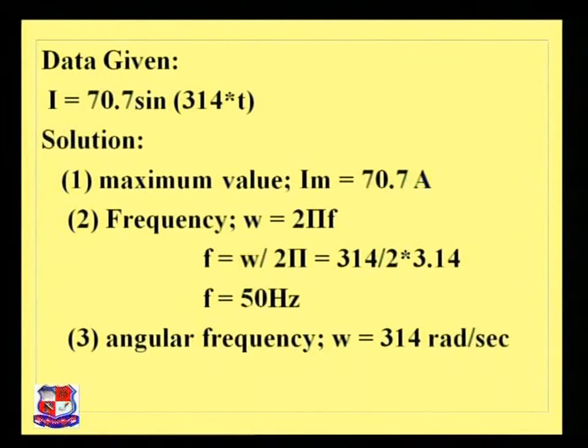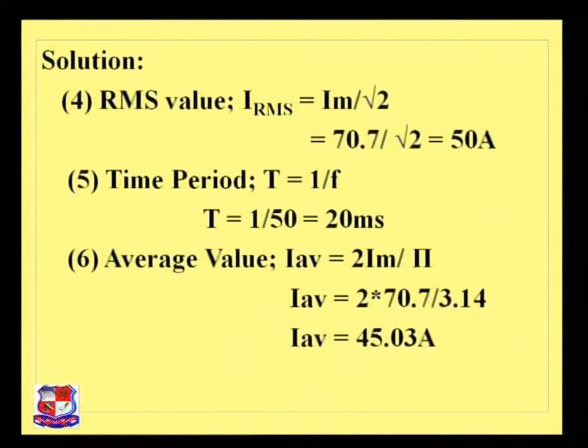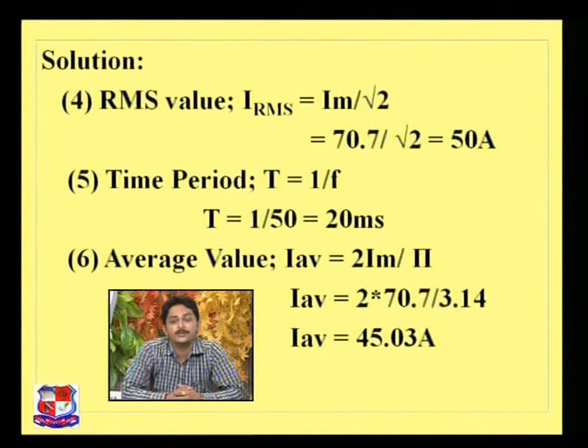Now the angular frequency is omega equals 314 radian per second. This we already know. The next is the IRMS. The equation for IRMS is IRMS equals Im by root 2. We have found the value of Im, that is 70.7. So by taking the ratio of 70.7 with root 2, we find the IRMS value for the current, that IRMS equals 50 ampere. So the maximum value of the current is 70.7 and the RMS value for that particular current is 50 ampere.